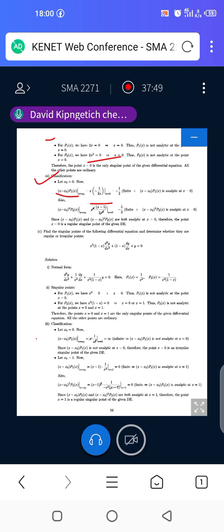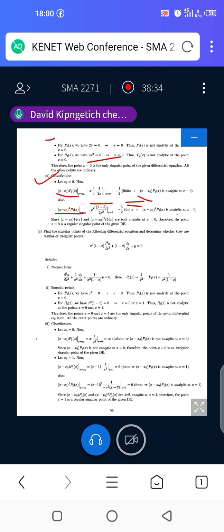So we have x times negative 1 over 2x at x equals 0. The x and x cancel out, so we'll have negative a half, which implies that x minus x naught times P1 is analytic. As you can see, if you replace x with x naught and pre-multiply like that, and then do the simplification, the function remains defined. It's a half, and a half is defined. That's why we are saying that it is analytic at x equals x naught.